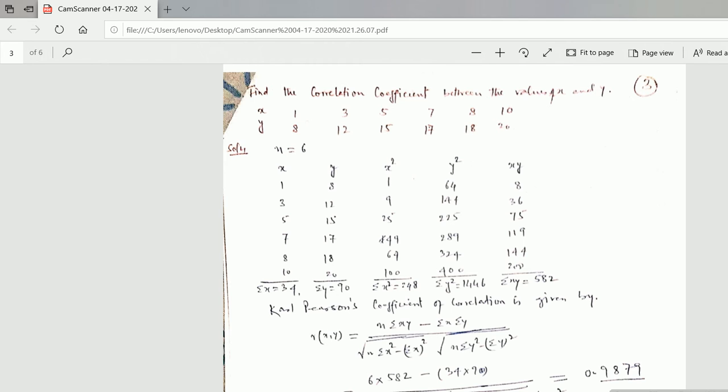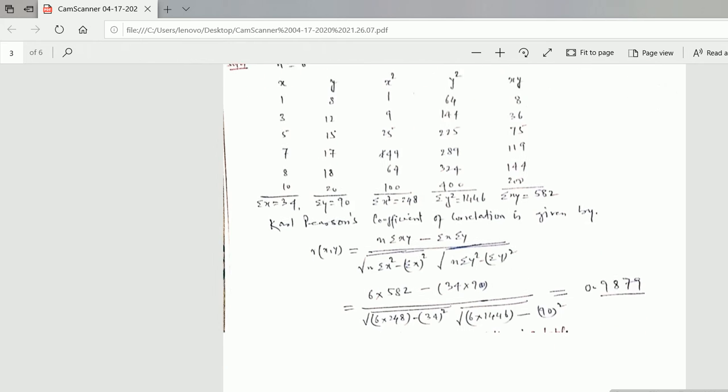And you multiply the corresponding elements of x and y: 8 into 1 is 8, 12 into 3 is 36, 15 into 5 is 75, and like that. So the summation of xy you will get is 582, summation of y square equals 1446, summation of x square is equal to 248, summation y is equal to 90, and summation x is equal to 34.